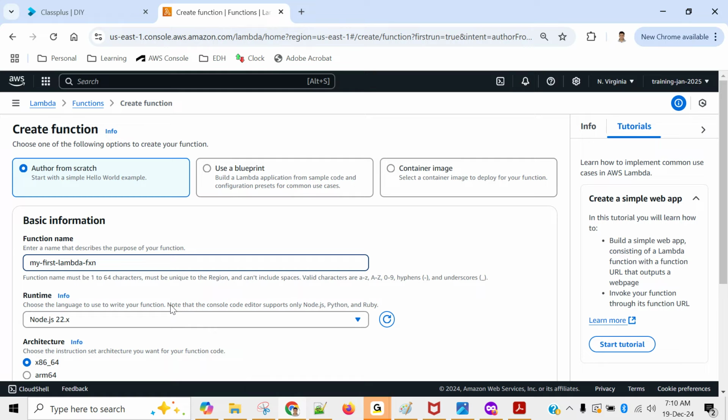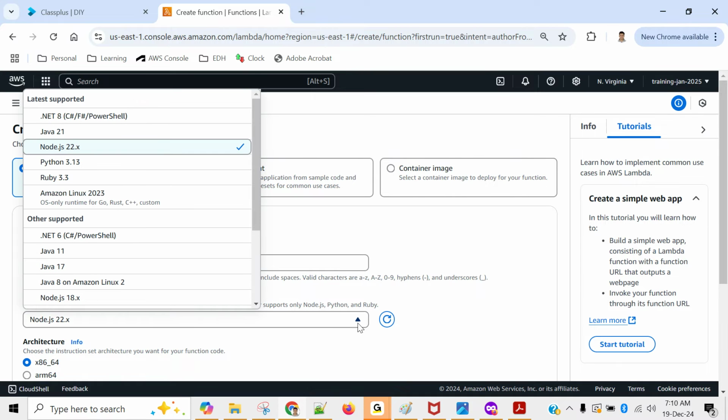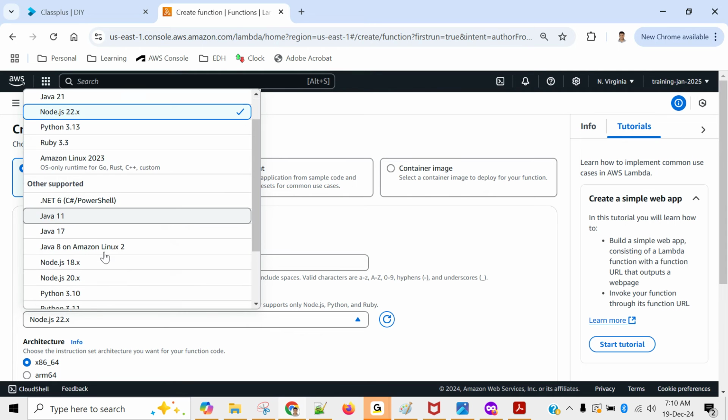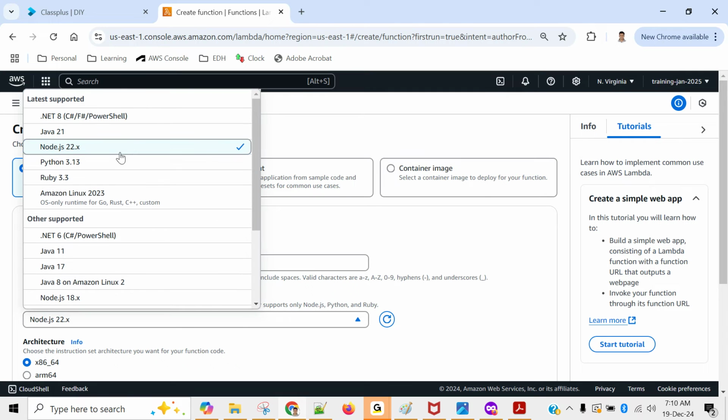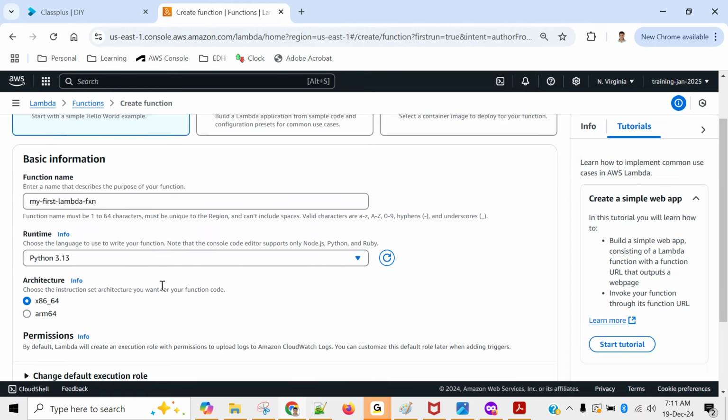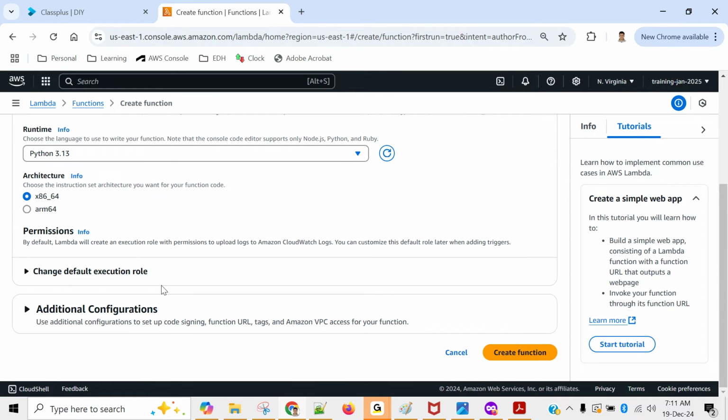Okay, next is runtime. Runtime is nothing but which programming language you will be using for it. There are commonly used programming languages available: .NET, Java 21, Node.js, Python, Ruby, and if you scroll down you can find many more. Okay, for our learning purpose we will use Python, this one, and the remaining things are okay.